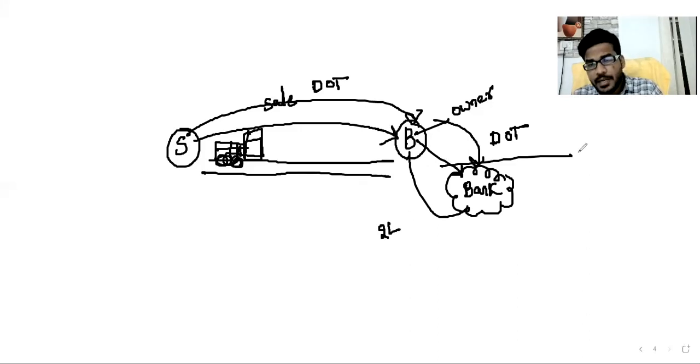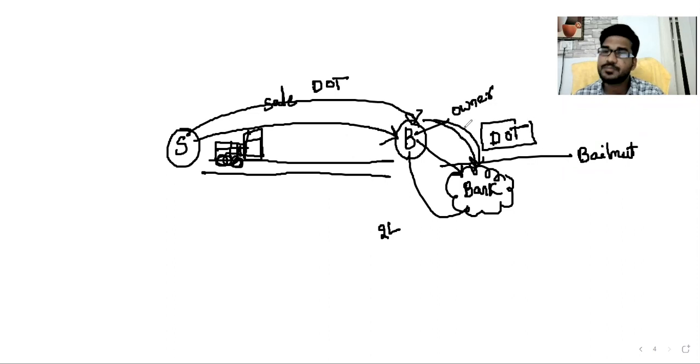Is this bailment? Yes. It is a delivery of goods, and through the document of title it is a symbolic delivery, for a particular purpose: security for obtaining a loan. After repayment of the loan, the bank will return the document of title to the buyer, obviously.